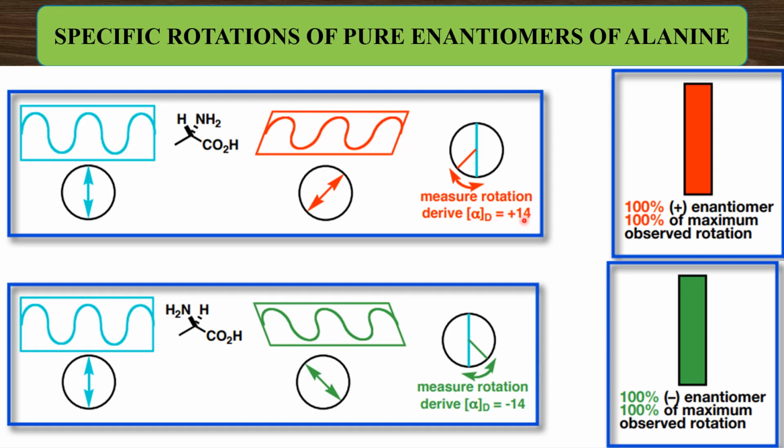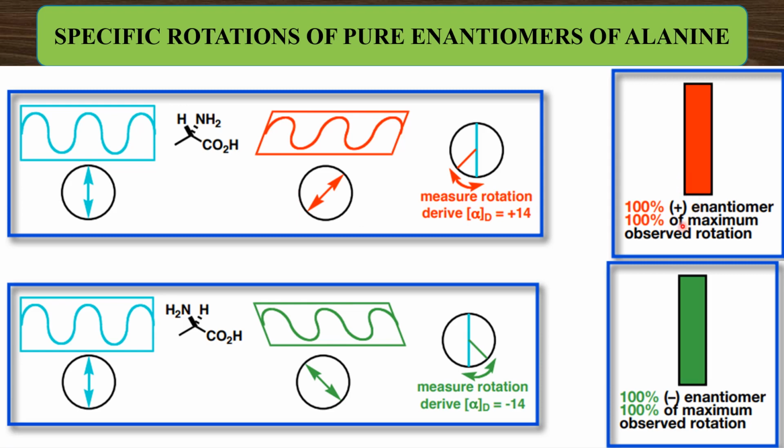So the enantiomerically pure dextrorotatory alanine rotates the plane of the plane polarized light by 14 degrees in the clockwise direction. Similarly, the levorotatory alanine, the other enantiomer, rotates the plane of the plane polarized light to the same angle, 14 degrees, but in the opposite direction. So the enantiomers are rotating the plane of the plane polarized light to the same angle but in opposite directions.